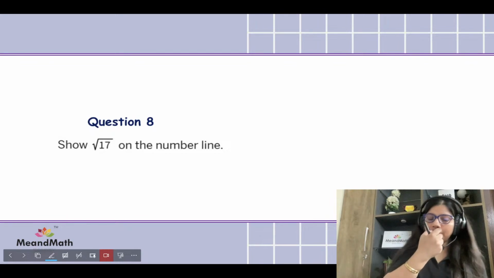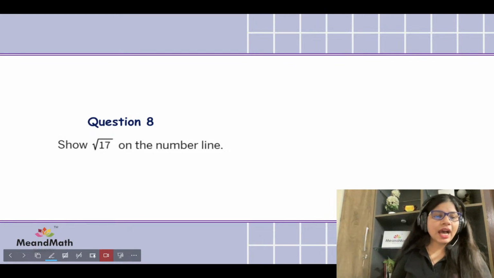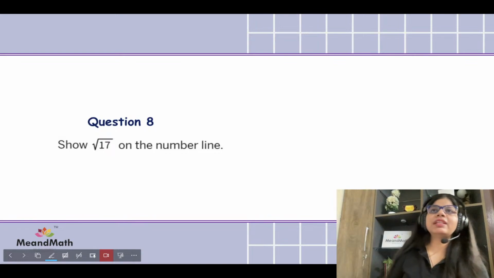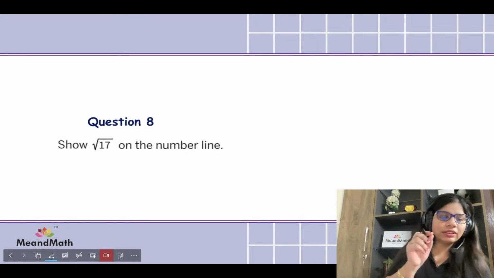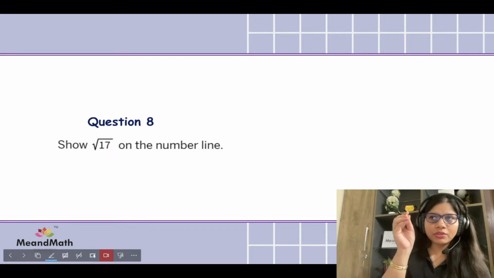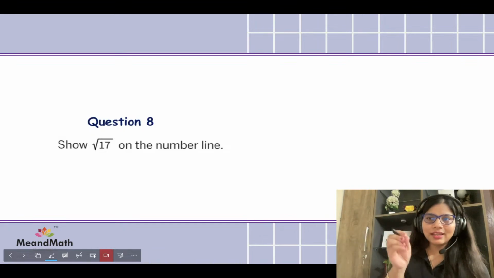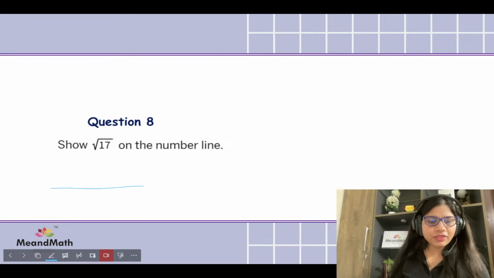Show the same thing on the number line. How to show this on the number line? What will we do? Square root of 17. Square root of 17 would be kind of close to square root of 16, which is 4. We know that, correct? But it would be slightly away. I mean, it needs some geometric manipulation over here. I'll just show you the rough sketch of the same thing.